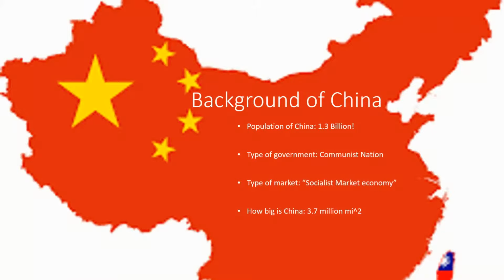Background of China. The population of China reaches 1.3 billion. The type of government is a communist nation. The type of market is a socialist market economy. How big is China? It's 3.7 million square miles. Put that in perspective.